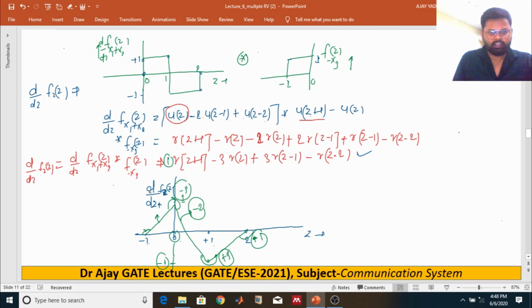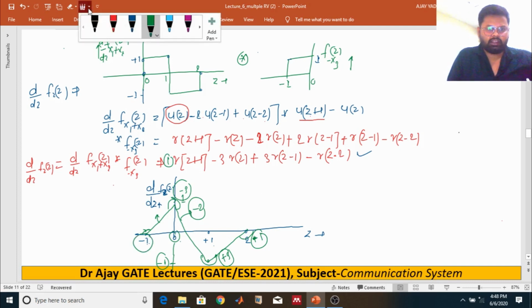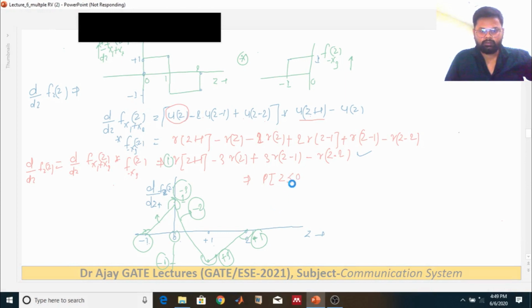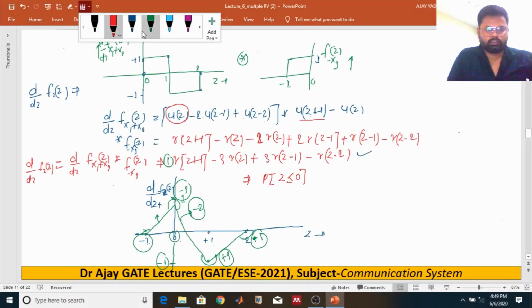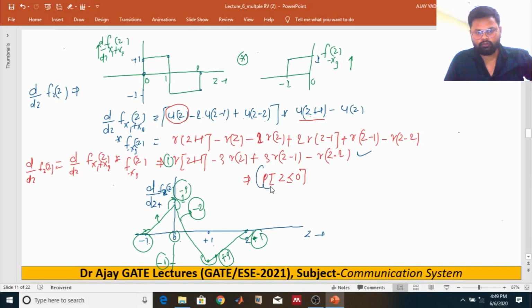This new PDF we have already made a diagram of, right? As we have to find out what the question asks, the probability of z less than or equal to 0.